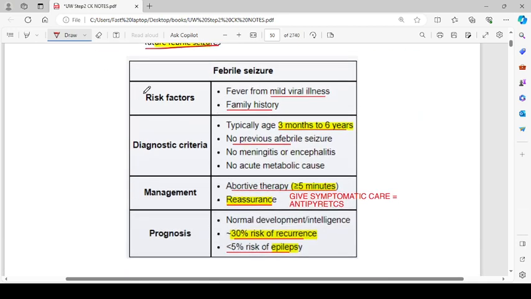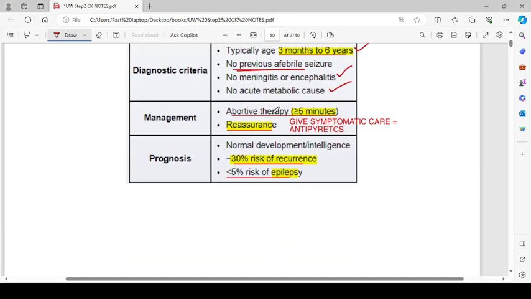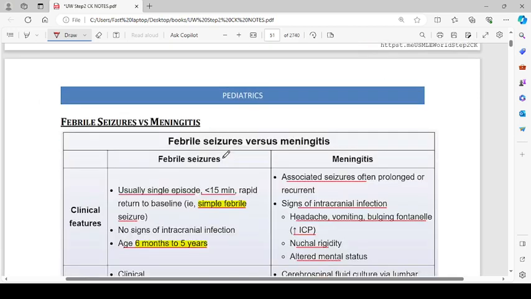Okay, so febrile seizures: the risk factors include fever from mild viral illness and family history. Diagnostic criteria is typically age 3 months to 6 years, no previous afebrile seizures, no meningitis or encephalitis, no acute metabolic cause. Management: abortive therapy for more than 5 minutes, and reassurance, give symptomatic care and antipyretics. Prognosis: normal development and intelligence, about 30% risk of recurrence and less than 5% risk of epilepsy.